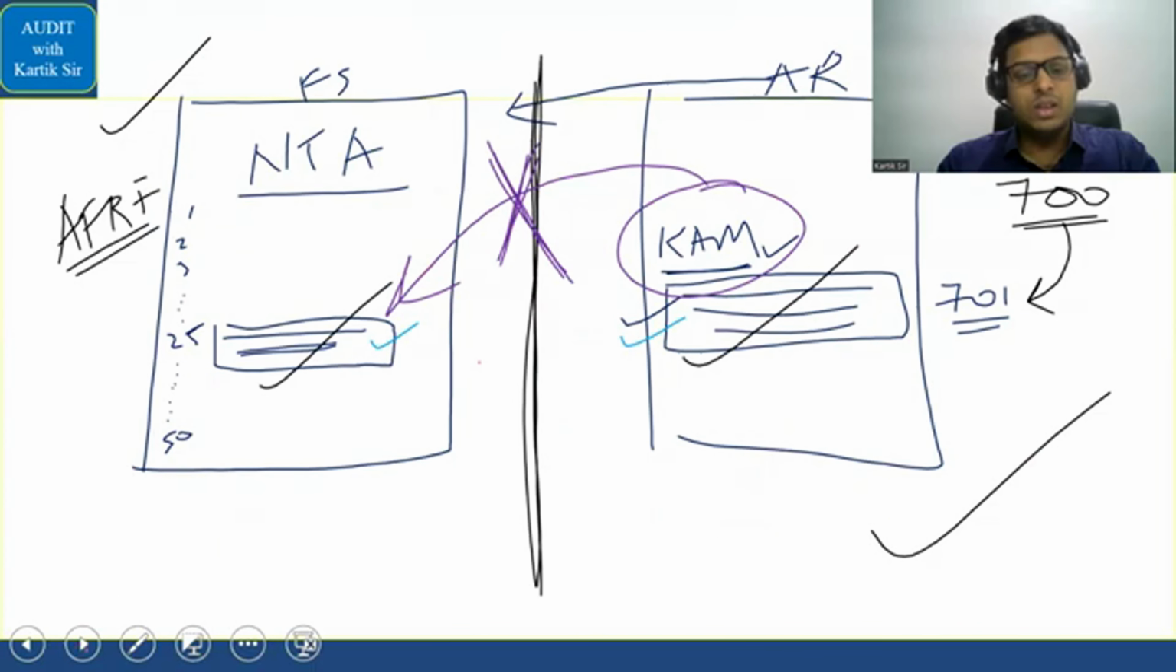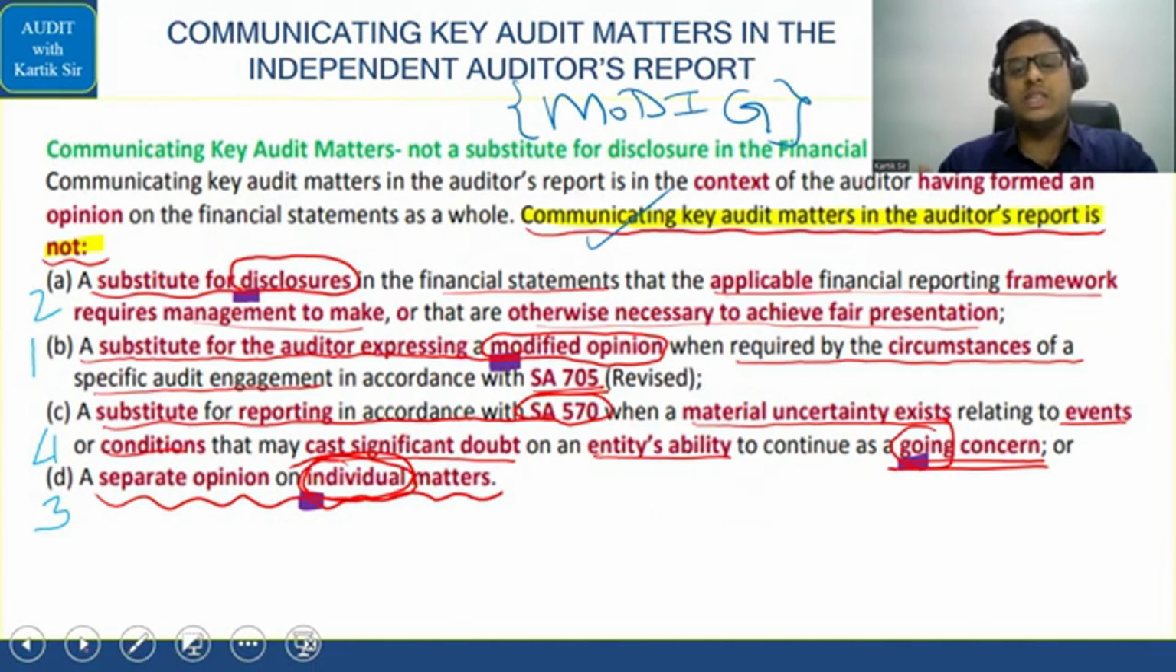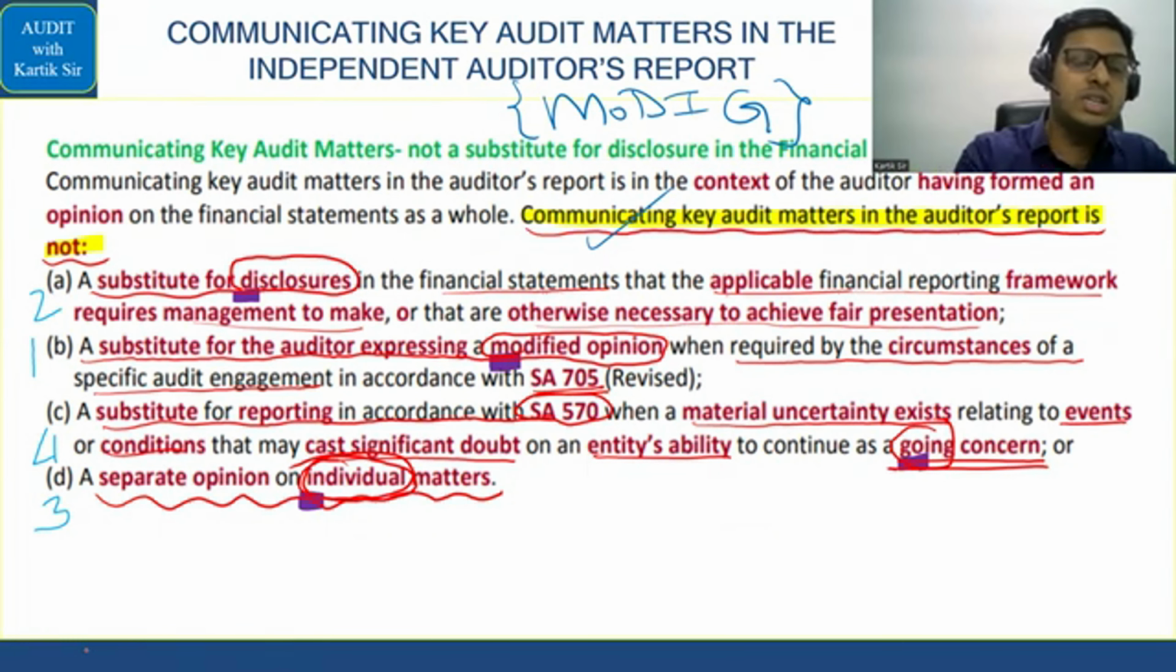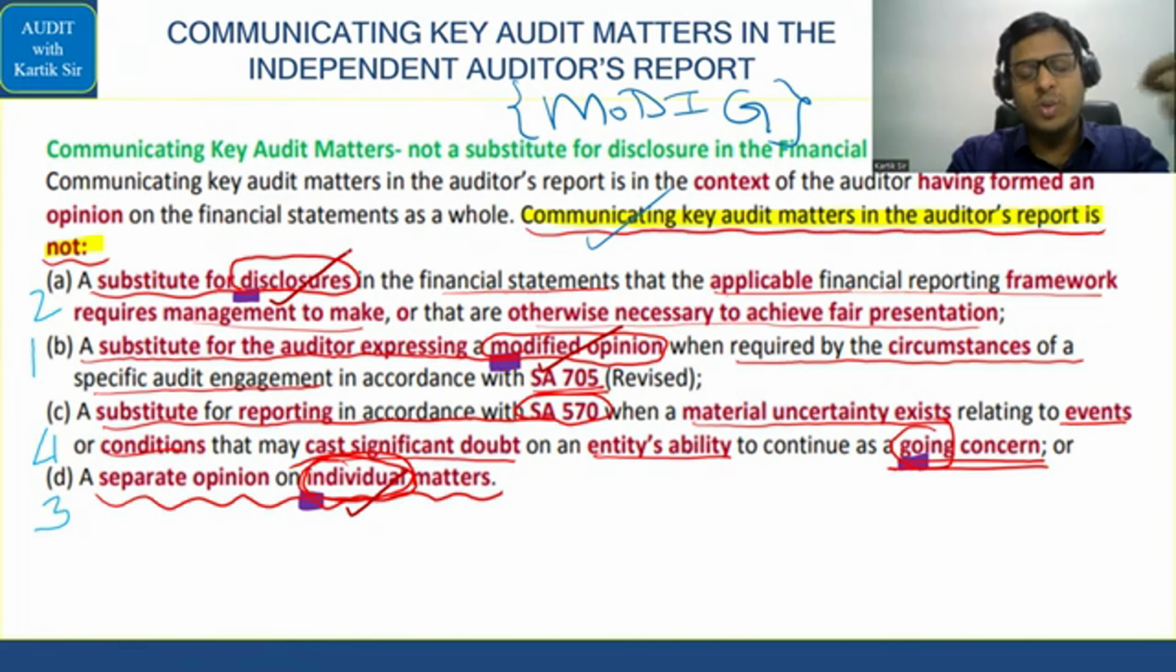Last but not the least, you have the answer which has a code called MODG. Communicating key audit matters in the auditor's report is not a substitute for giving a modified opinion. It is not a separate report on individual matters. It is not a substitute for disclosures. And finally, it is not a substitute for reporting matters regarding going concern. That is SA 570. That is basically covered in this part.